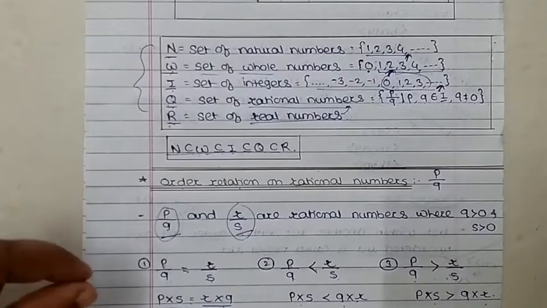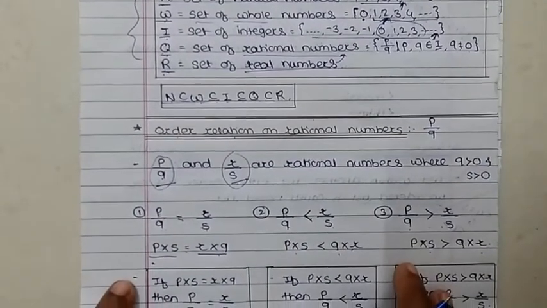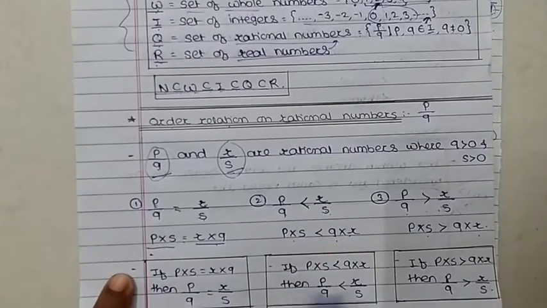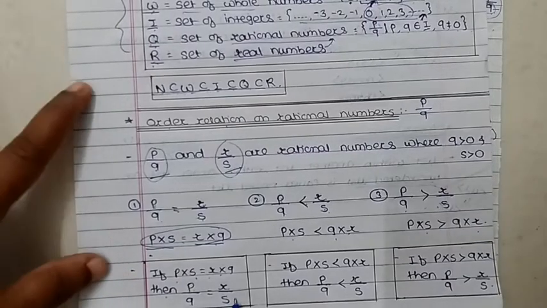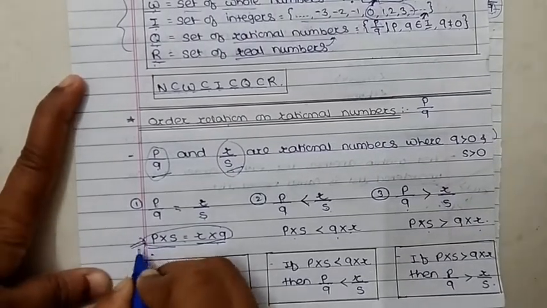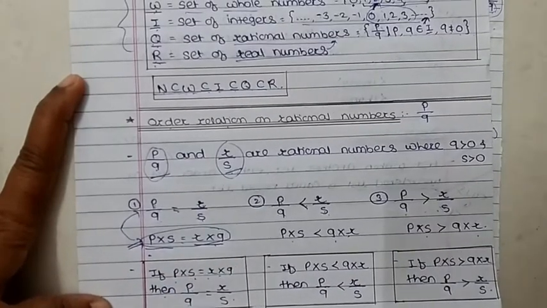So according to this we can say that if p into s is equal to r into q, then p upon q is equal to r upon s.